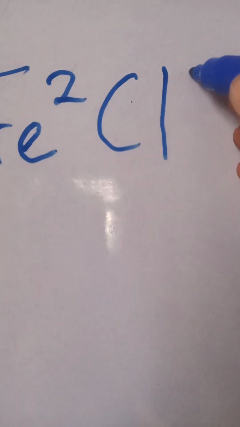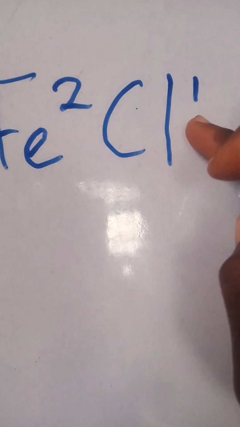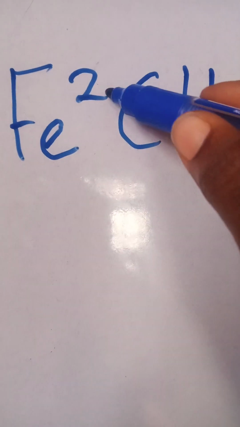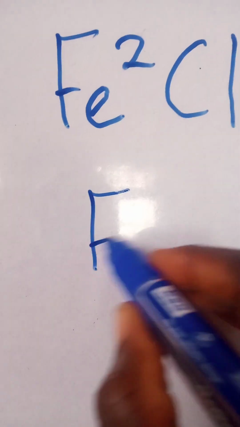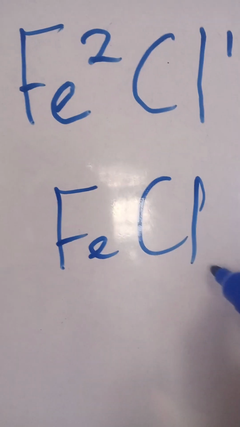Last time we talked about how to write the formula of a compound. We talked about iron 2 combining with chlorine. If it's the oxidation state, you add plus here and this one becomes minus, but let's use it like this to form iron 2 chloride.